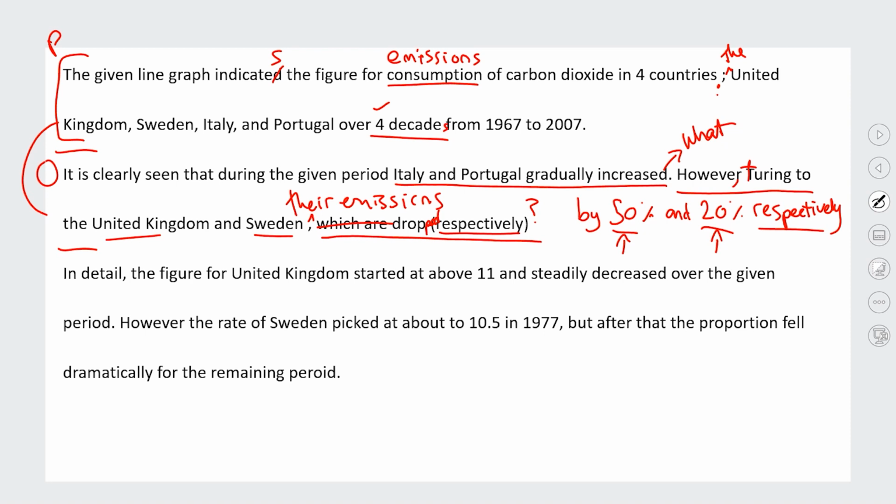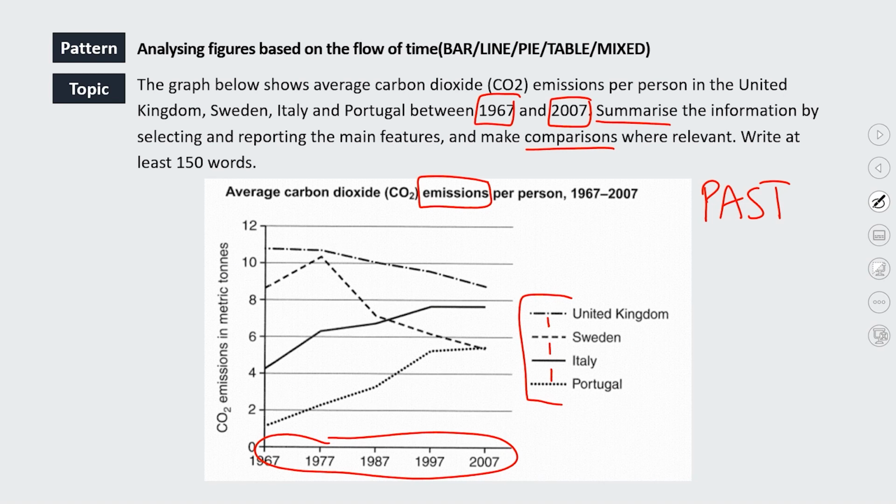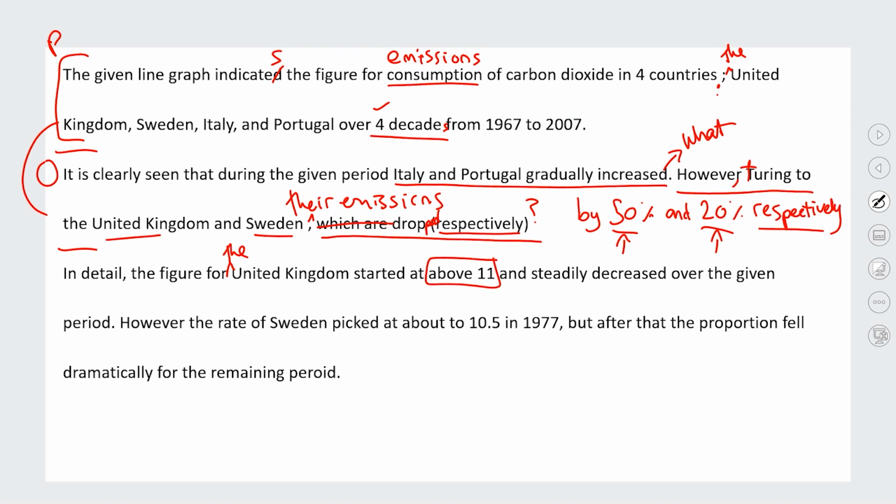So then we move on to, in detail, the figure for the United Kingdom. Started at above 11 and distributed over the given period. Okay, so the issue here is they started at above 11. 11 is just the number, but it's not actually 11. If we look at the side of the graph, it's 11 metric tons of CO2, okay? So I know that they've gone for this number here, but they've not looked to see what does the number mean. It's not actually 11 of what? Started at above 11 metric tons of CO2 per person and steadily decreased over the given period.